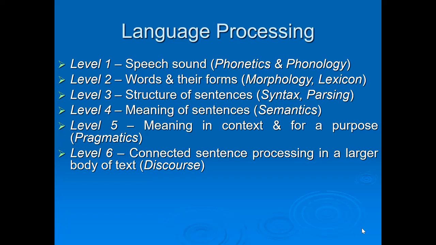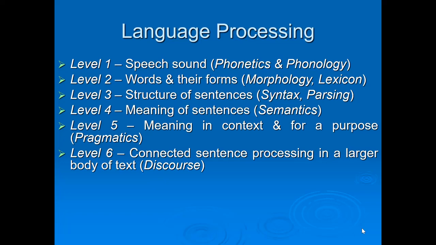Now the third level is the structure of sentence. First we went to the sound, how we produce a sound from our mouth, that is phonetics. Second was the words, and the third is the sentence. So how is a sentence formed? If I am saying "I am going to market", it needs structure.